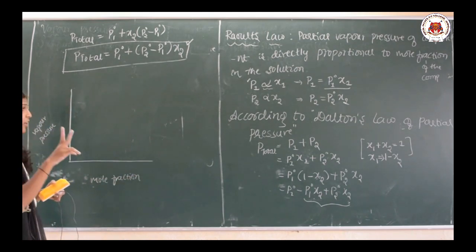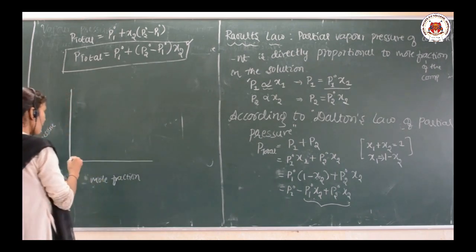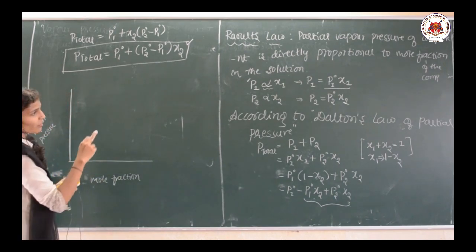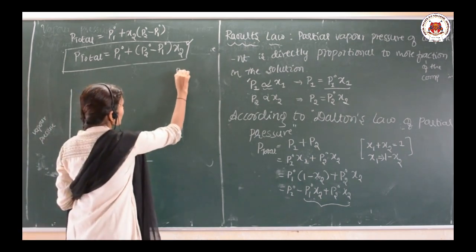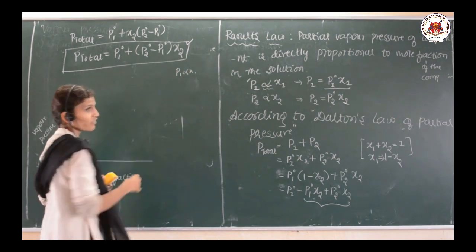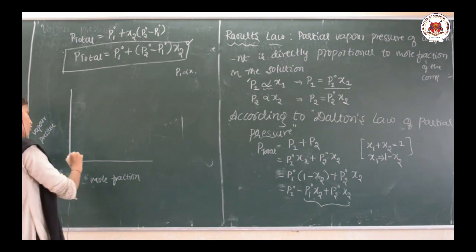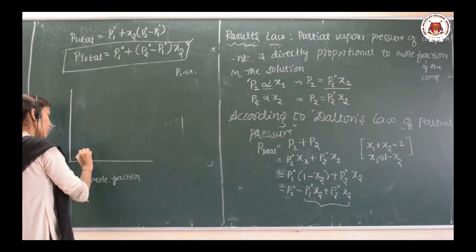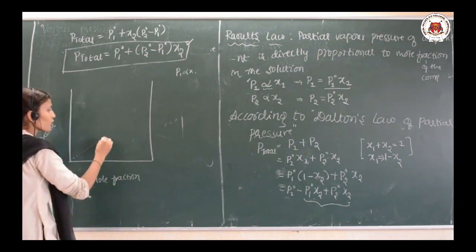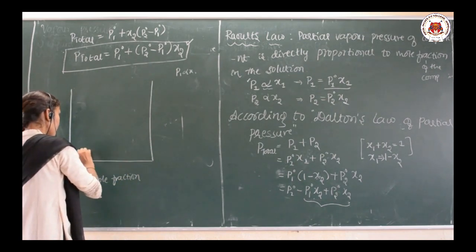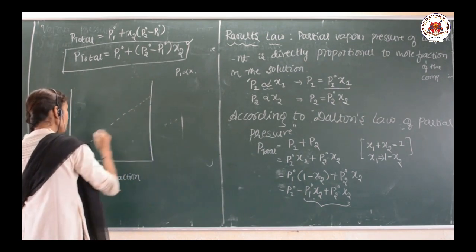As we are talking about two components, the pressure exerted by component 1, P1, is directly proportional to x1. So you are going to get a straight line which is passing through the origin. Here I am drawing this graph for the two components, here this is for P1.